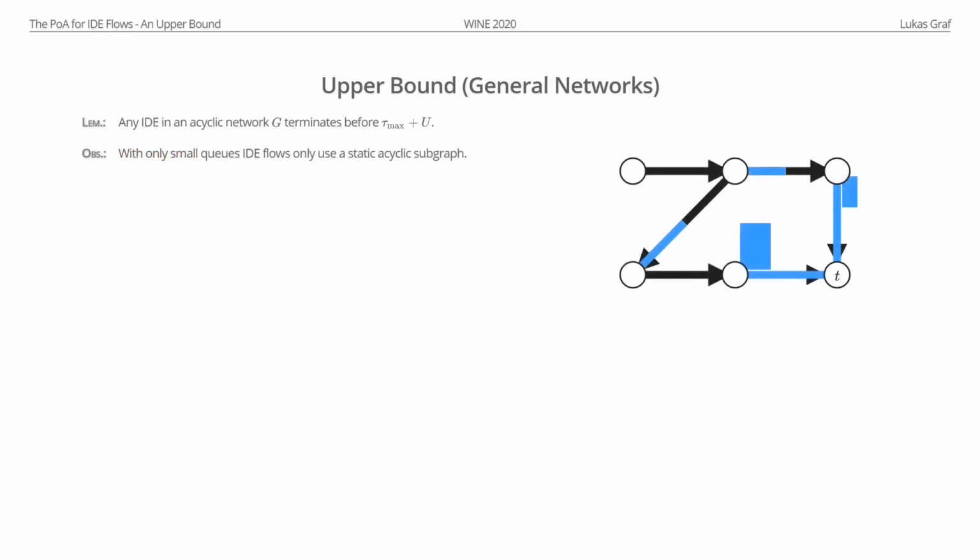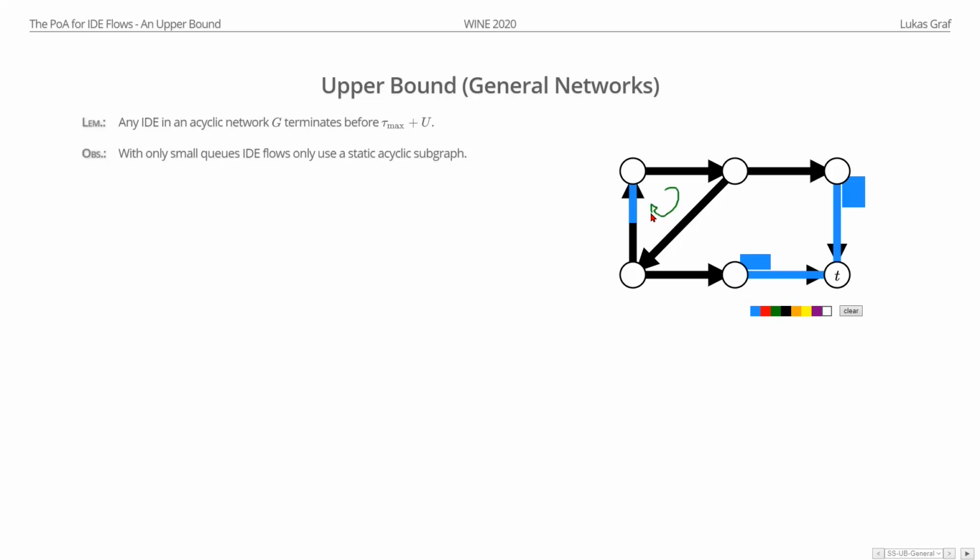So let's look at our example from the start again, where we had large queues, like here. And let's also make this graph have a cycle. We add this edge here. What happens now? Well, this flow here arrives at the bottom and sees a large queue here, a small queue here. So what will it do? Well, it will go up here, like this. And then it will arrive here. And if you remember, this is the place where this flow actually started. This flow has now completed a whole cycle, right? It traveled in this cycle.